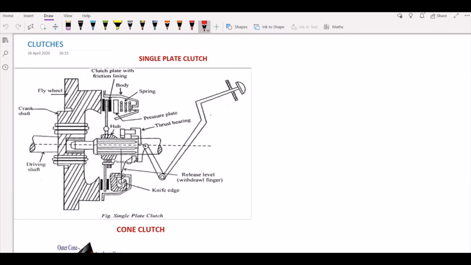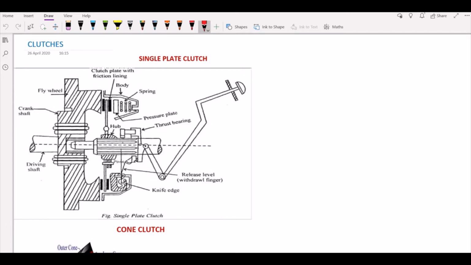So when you engage this, the power will be continuously flowing over here, and when you disengage this, it stops the power from flowing onto your driving member. That is usually done with the help of these pressure plates pressing against each other, which is majorly due to friction.